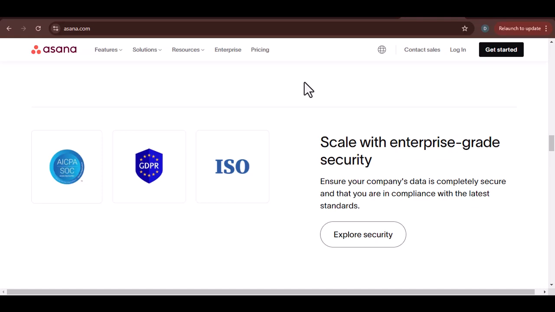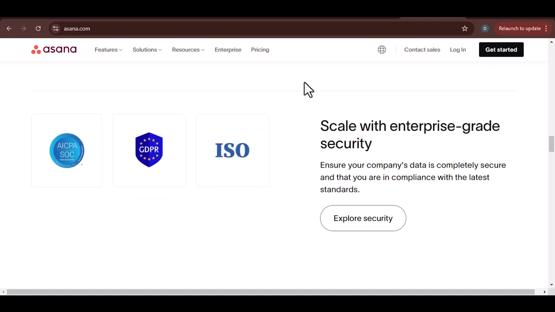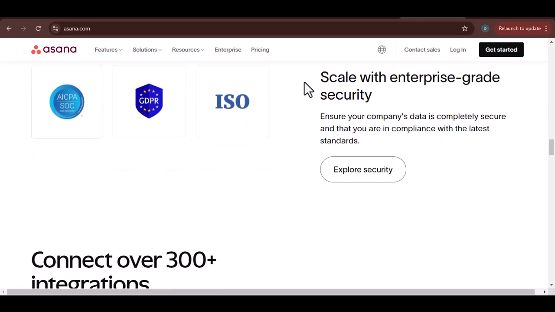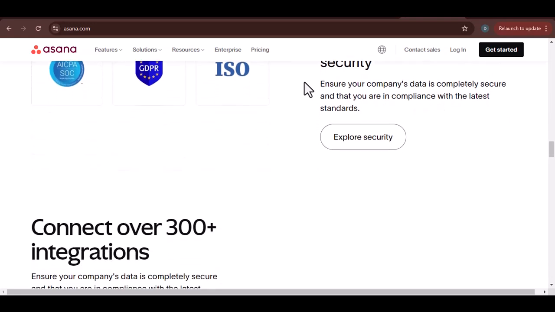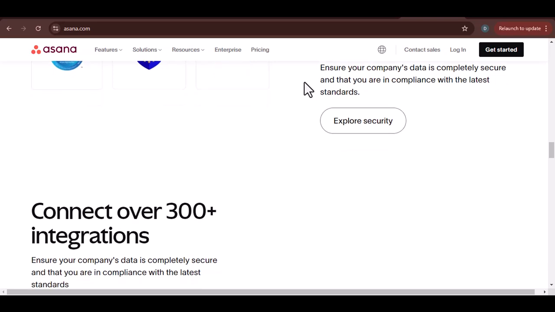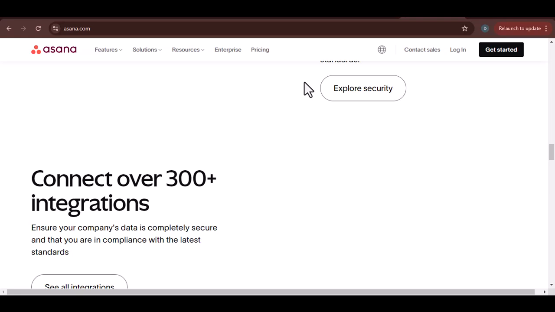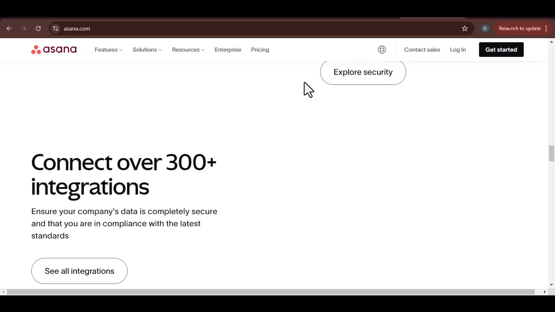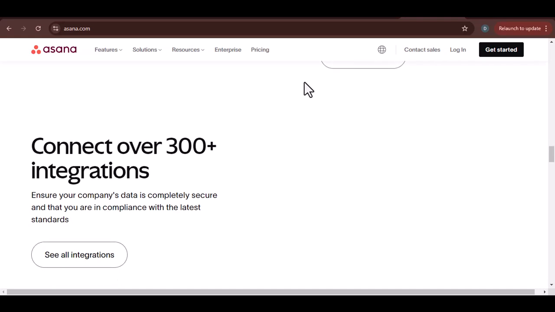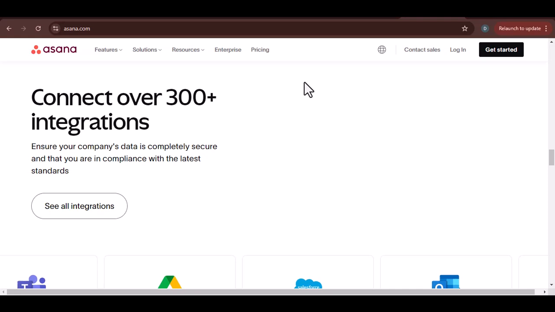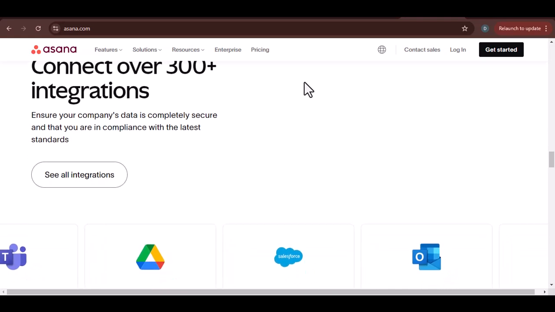So, can you use Asana without internet? The answer is yes, but with some limitations. The mobile app and offline mode make it possible to access and manage your tasks and projects even when you're disconnected. But it's important to understand the limitations and plan accordingly. If you're looking for a project management tool that can keep you organized both online and offline, Asana is definitely worth considering. Give it a try and see if it's the right fit for your needs.